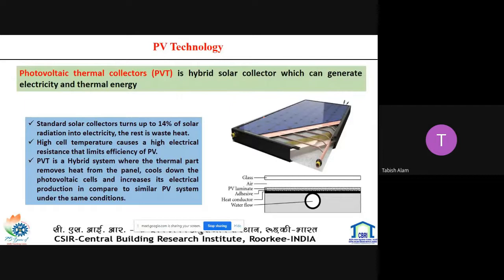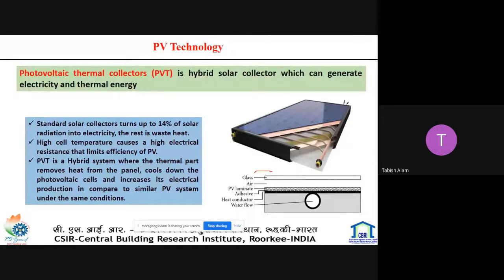When it is exposed to sunshine, its temperature increases and thereby its efficiency decreases. By incorporating the thermal collector with the PV collector, it extracts heat from the PV cell and the temperature of the PV cell is reduced. So its efficiency improves, and the thermal collector extracts thermal energy, so it serves a dual purpose.